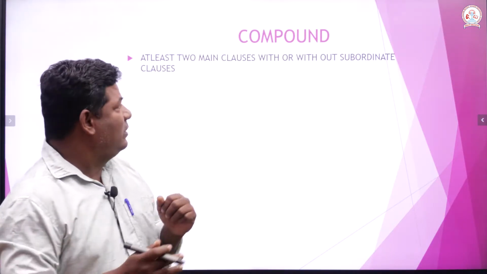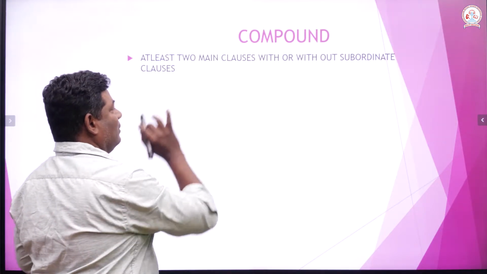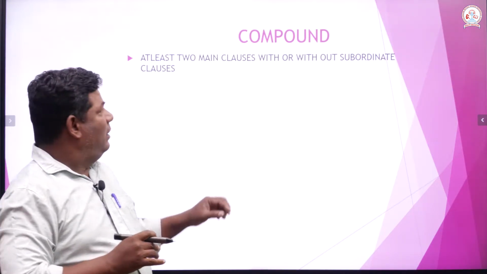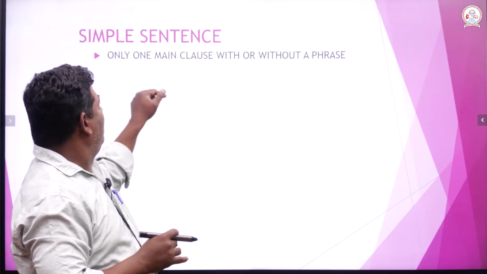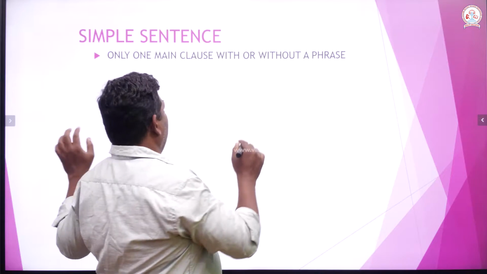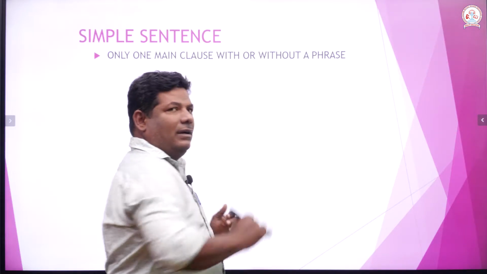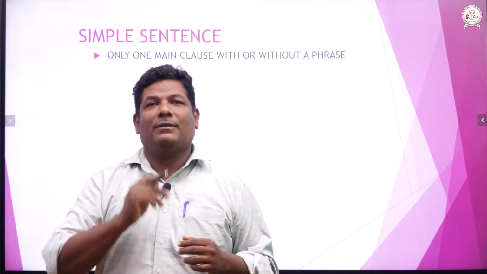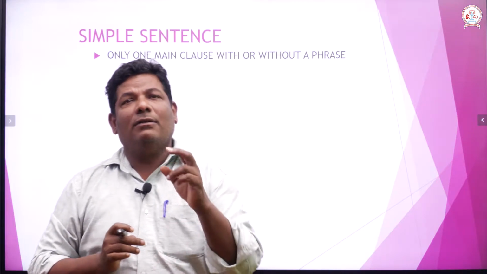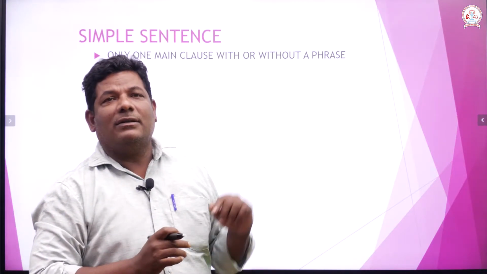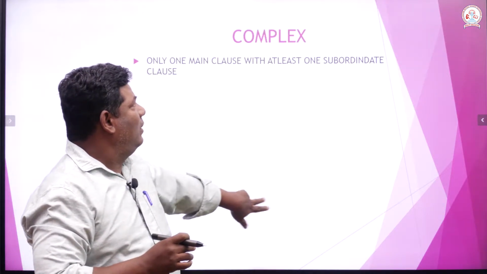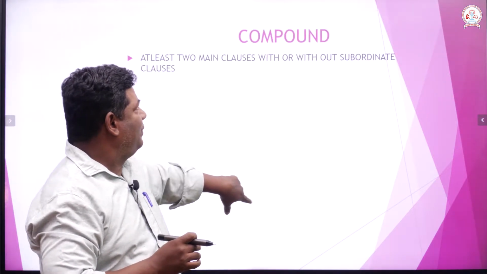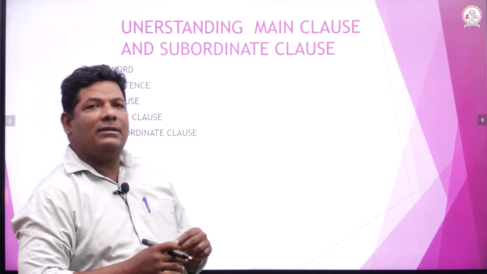So first of all, you must understand what a main clause is. A simple sentence has a phrase, as I told you. You must understand what a phrase is. Without understanding a phrase, you cannot write a simple sentence. Therefore, first of all, we will understand the basics of simple, compound, complex sentences.